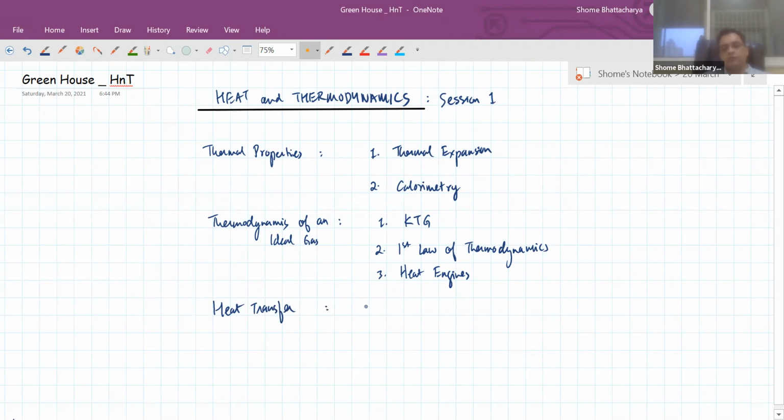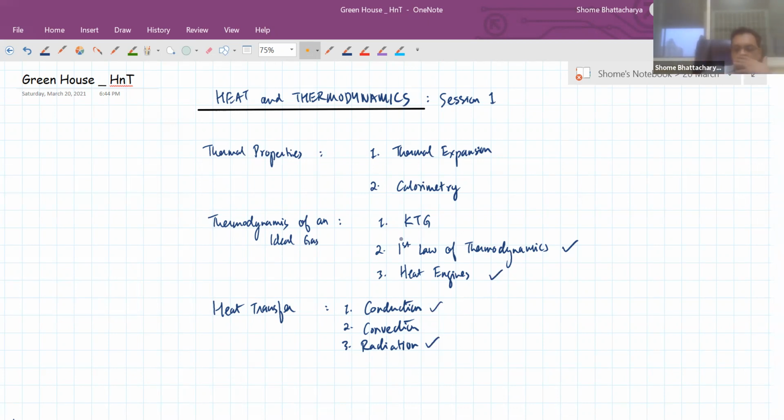which has to do with conduction. Very brief description about convection, but not anything significant really. And then radiation. So the maximum weightage in terms of number of questions and type of questions which come in this are going to be first law of thermodynamics, heat engines, conduction, and radiation. The other things are very simple and more or less formula based. So there will be few questions, but very less weightage from the other parts over here.